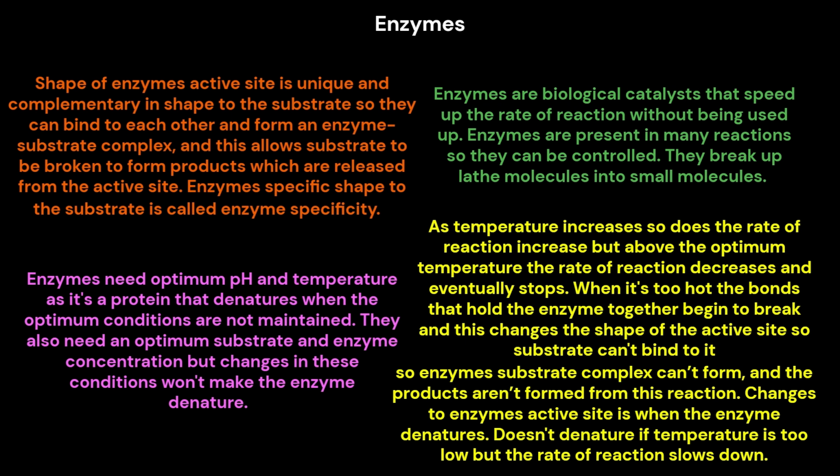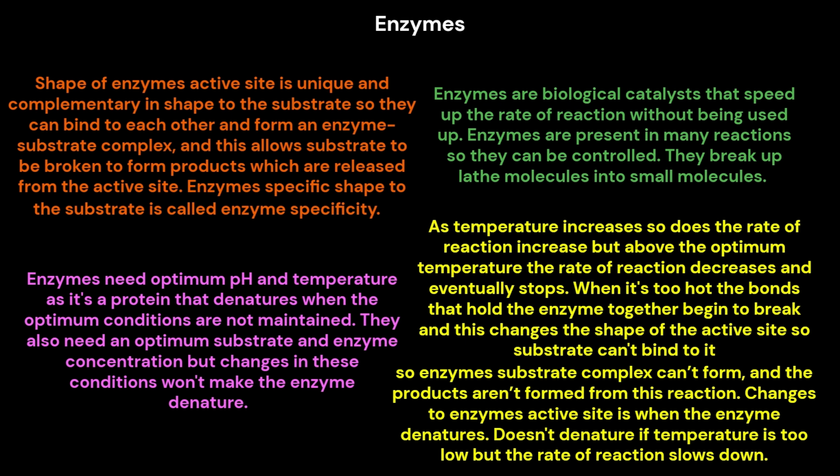Enzymes need optimum pH and temperature, as an enzyme is a protein that denatures when the optimum conditions are not maintained. They also need an optimum substrate and enzyme concentration, but changes in these conditions won't make the enzyme denature. As temperature increases, so does the rate of reaction, but above the optimum temperature, the rate of reaction decreases and eventually stops.